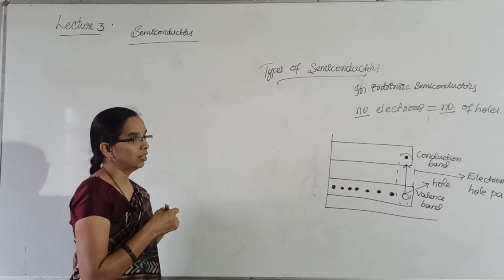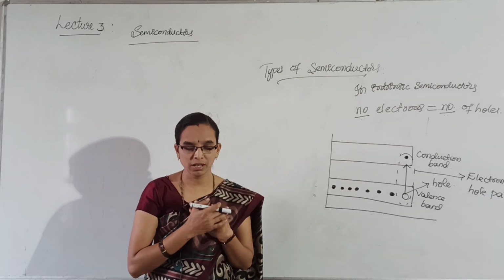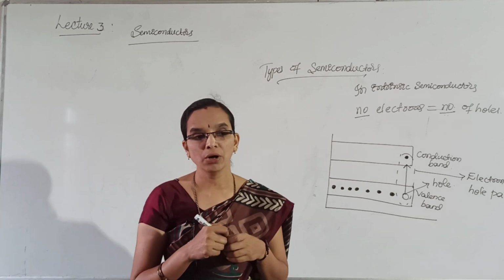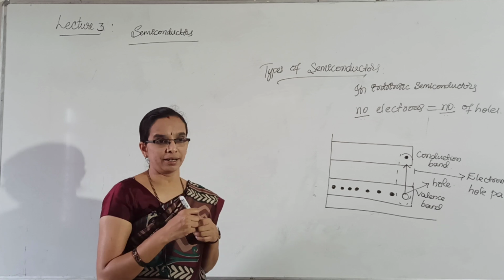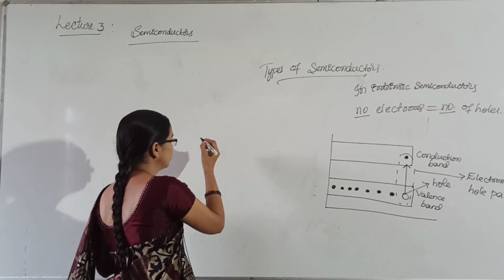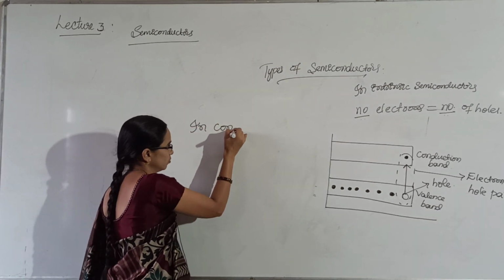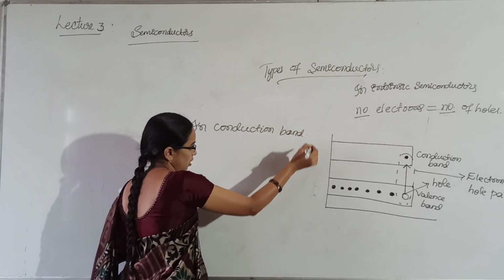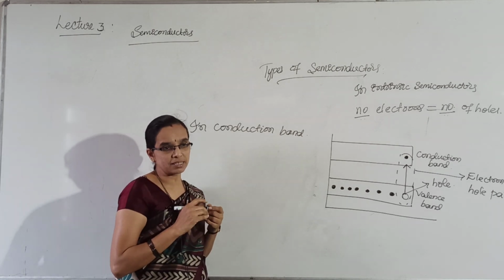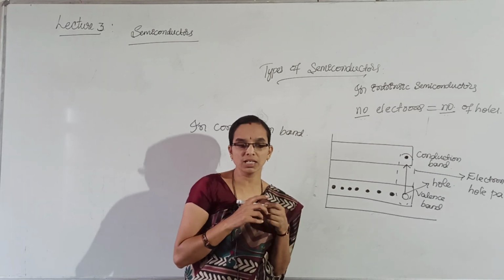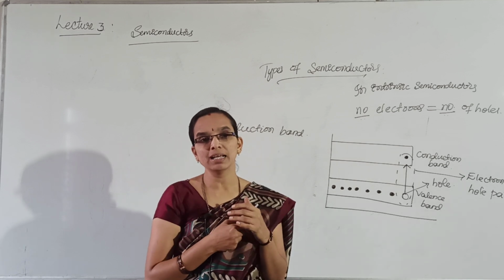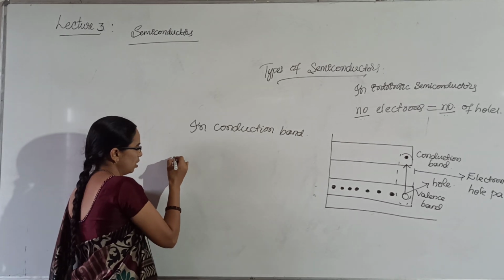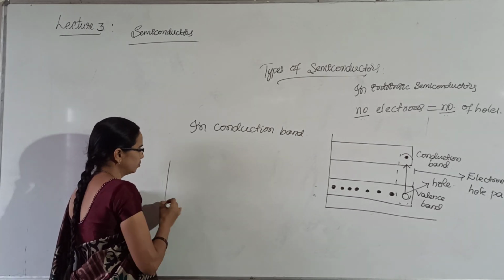When you apply voltage to the intrinsic semiconductors, what happens? In the conduction band, there will be free electrons present. At room temperature, these valence electrons jump to the conduction band, and when the voltage is applied,